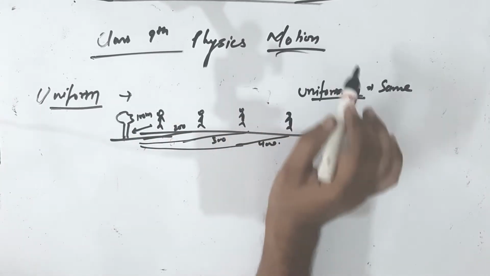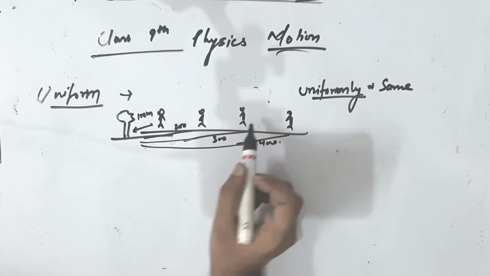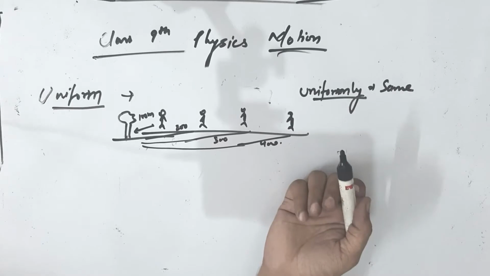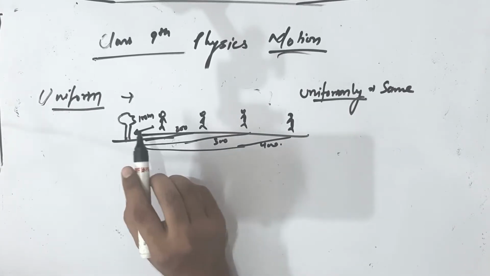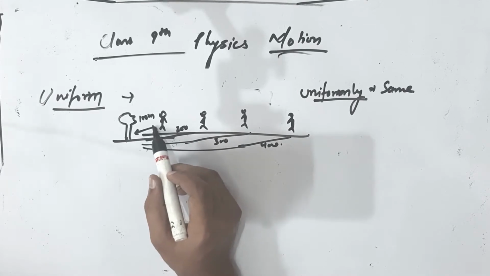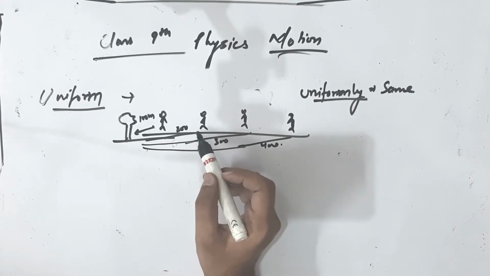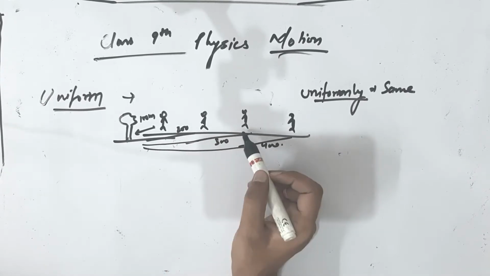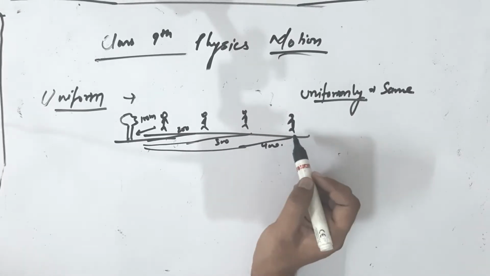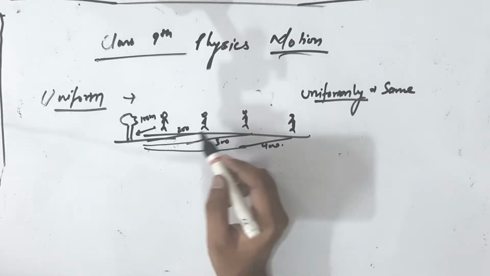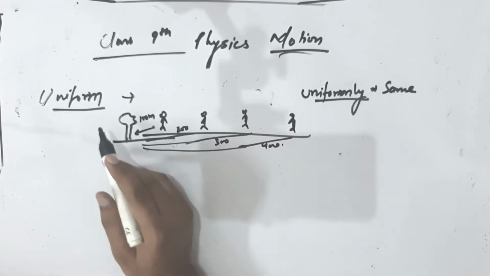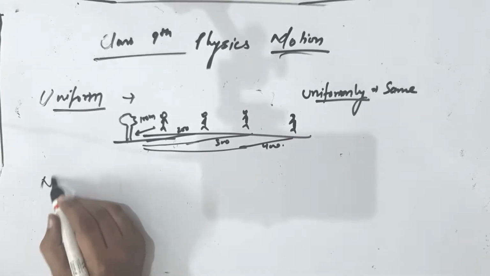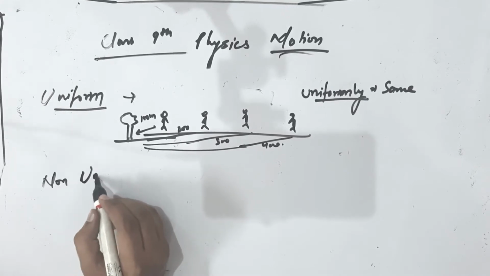What is motion? Change of position with respect to time. So here the position is changing with respect to time, and the position is changing uniformly. Here it is 100. Now here the distance increases by another 100, here another 100, here another 100. So if the distance is increasing in equal amounts in equal intervals of time, then it will be called uniform motion. And another one is non-uniform motion.